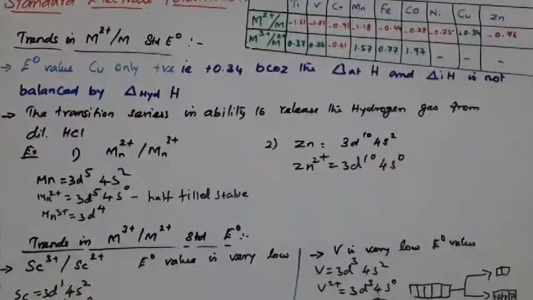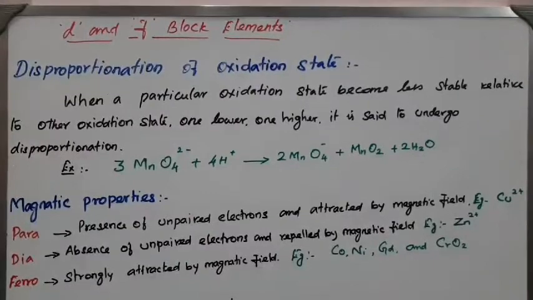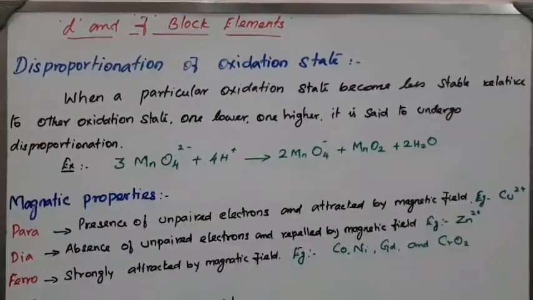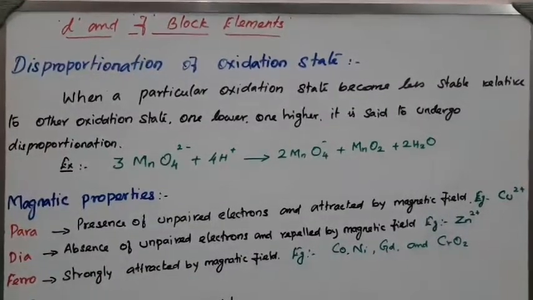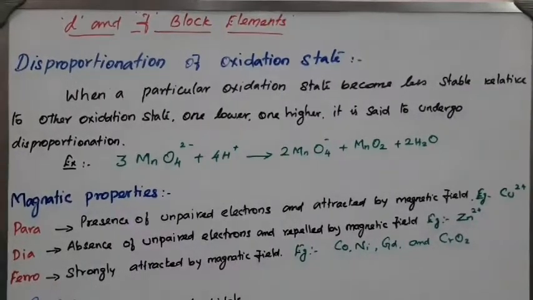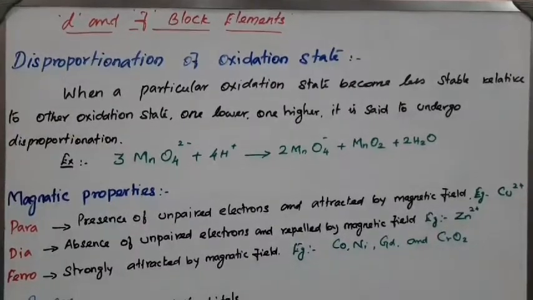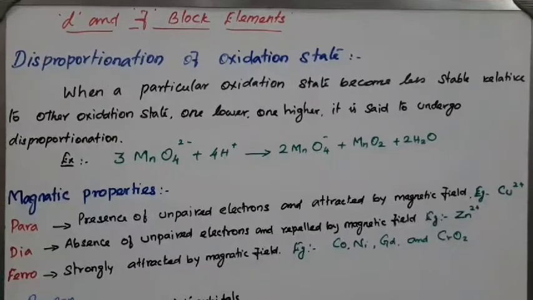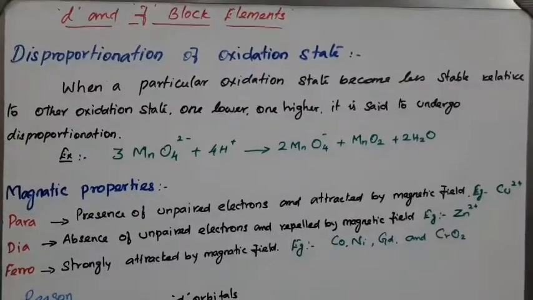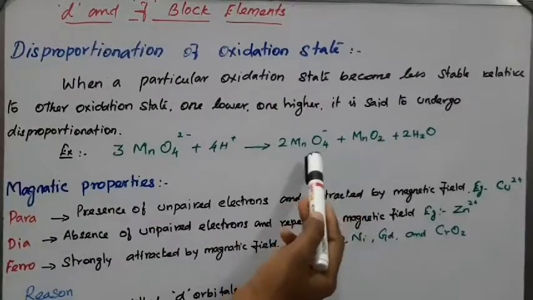In today's class we are going to see the special properties of d block elements, the transition elements. The first one is disproportionation of oxidation state. What do we mean by disproportionation of oxidation state? When a particular compound's oxidation state is in an unstable condition, it immediately undergoes a disproportionation reaction, so that compound breaks up into two different products.